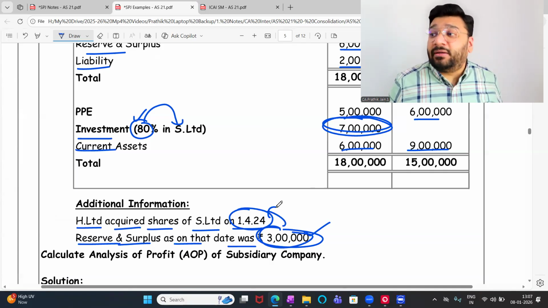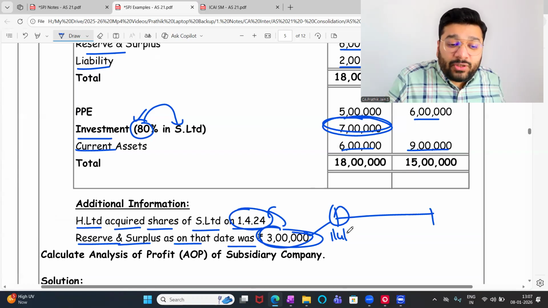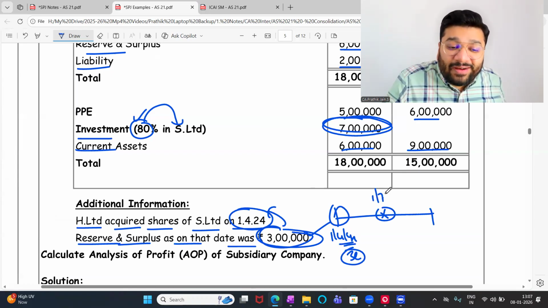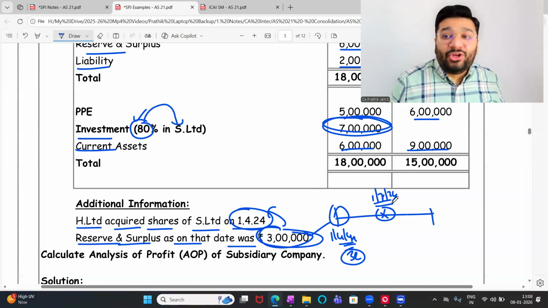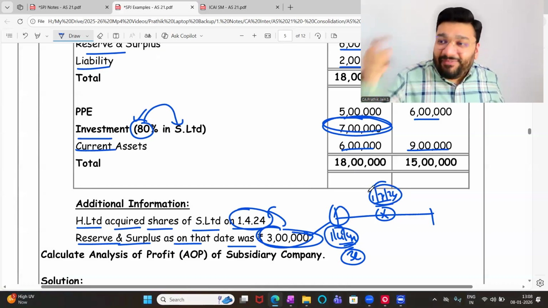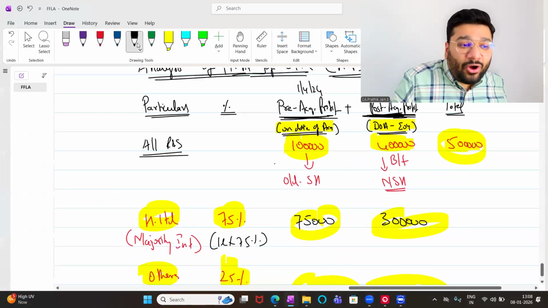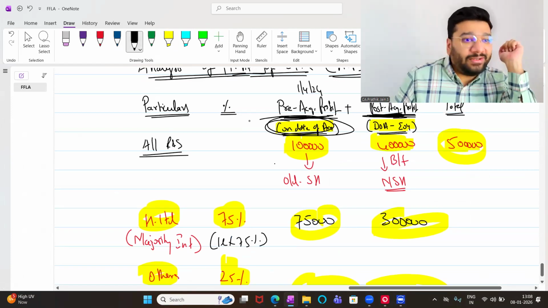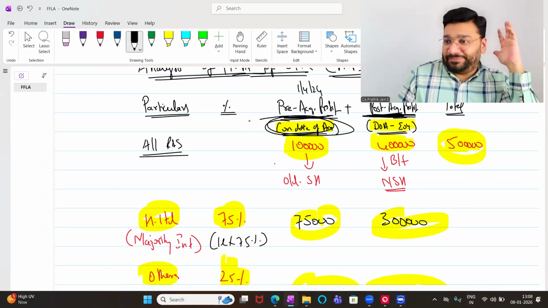Things will get more complicated. In future, 1/4/24 is the opening balance. 3 lakh is a profit. But we acquired on 1/7/24. Now when I do AOP, should I need the 1/4/24 reserve and surplus or 1/7? 1/7. Because I said for AOP, what do I need first? Date of acquisition. Date of acquisition is important. I never said my opening balance is important. I said date of acquisition is important. So I'm trying to put some data into your mind.